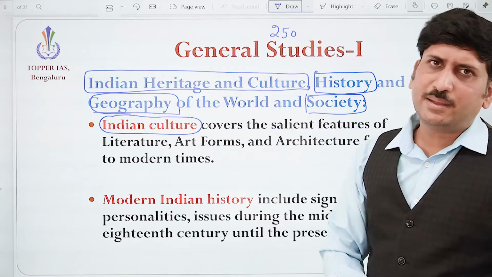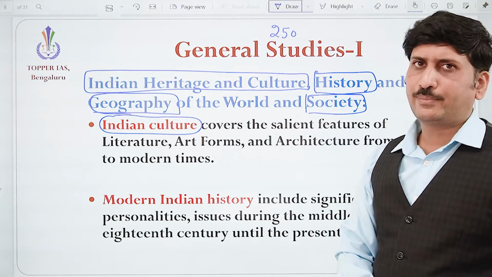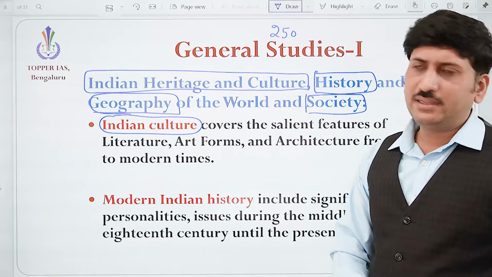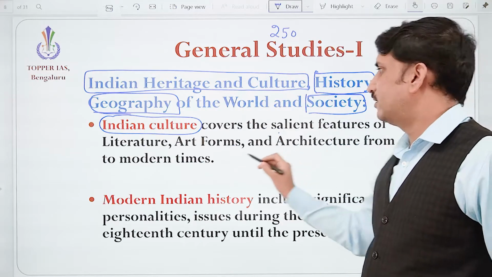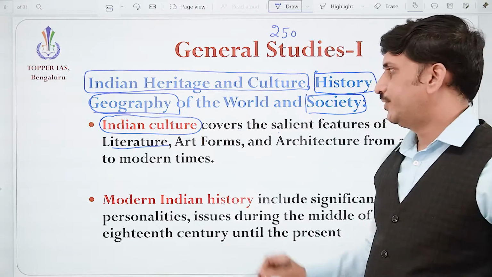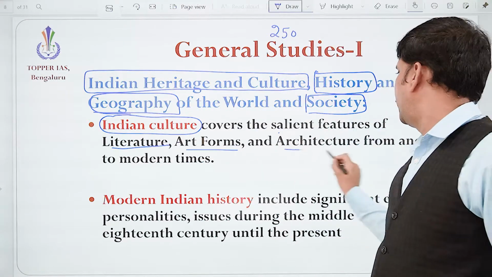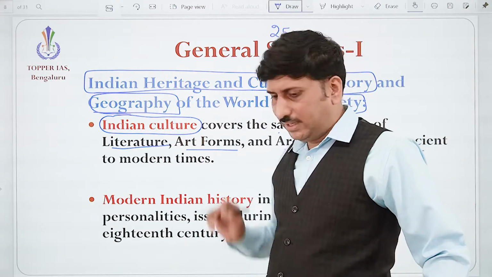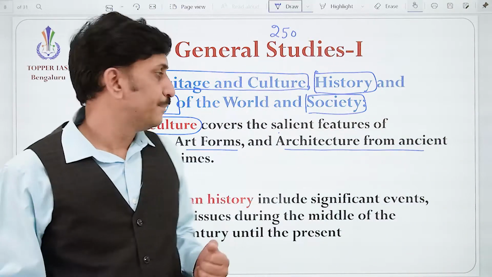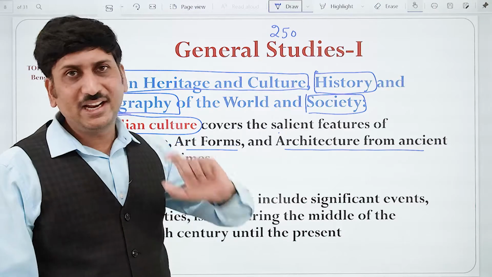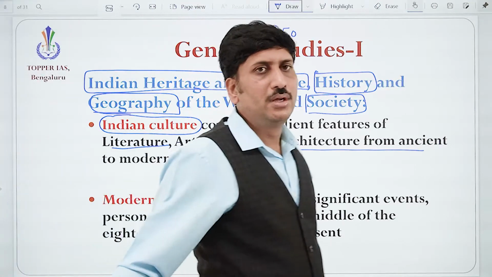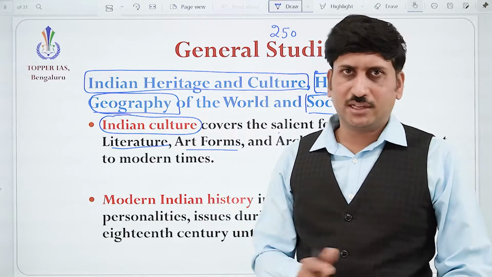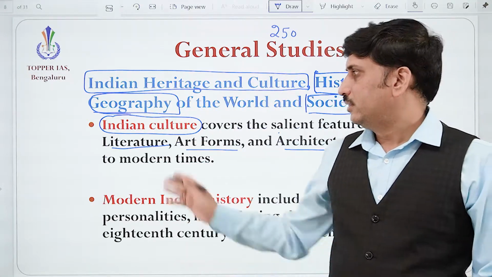In the preliminary examination, we have studied Indian culture, correct? Here also the same thing. It covers the salient features of literature, art forms, and architecture forms from ancient to modern time. What does it cover actually? So, features of literature. If you segregate the literature, like ancient literature, medieval, and modern literature, right?